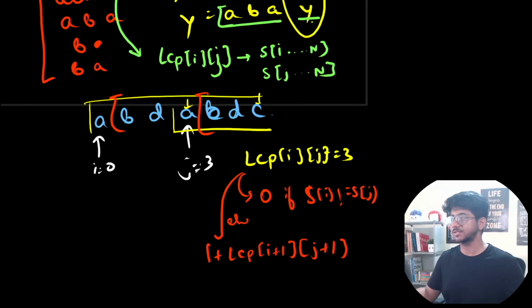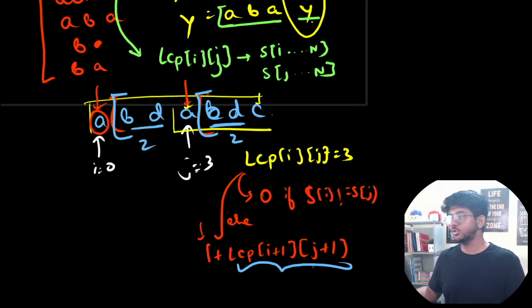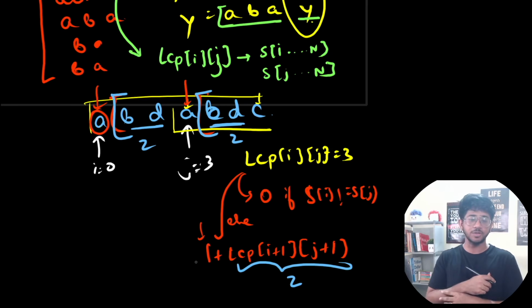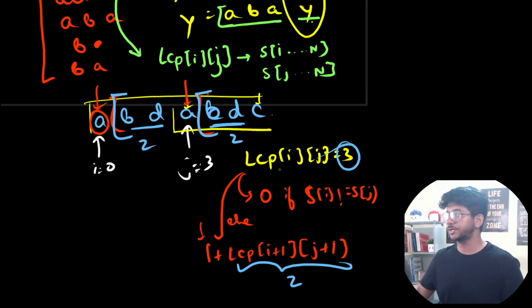If it is not same, then there will be no common thing, or else if the first character is common, that's 1, plus what is the common thing from this to this? You can see that this is nothing but 2 as well. So you will find this as 2, and this plus 1 gives you the value 3 over here.